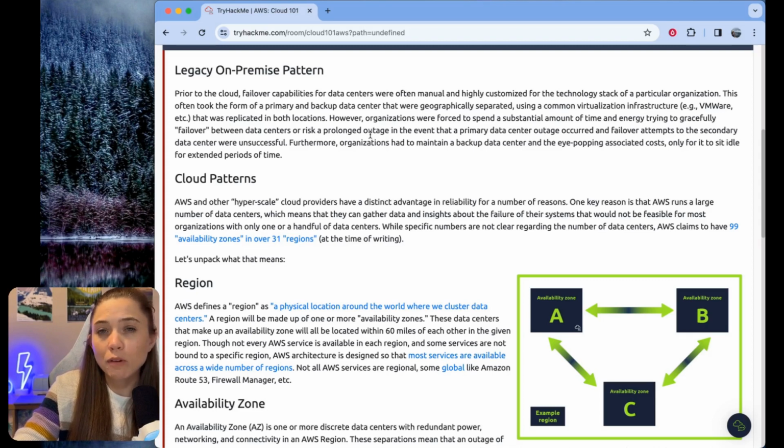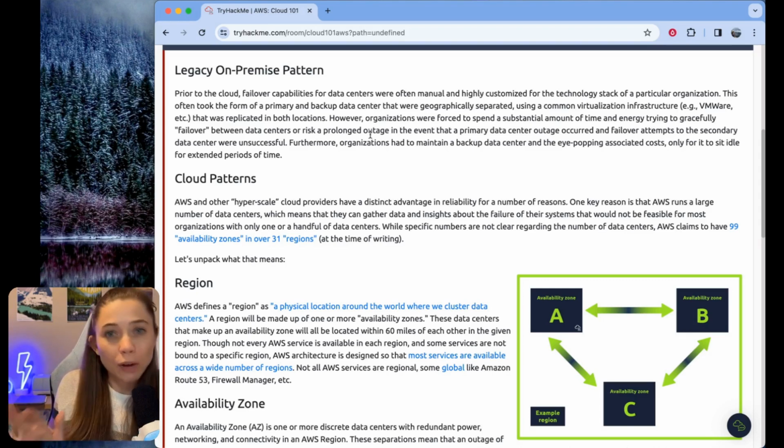This often took the form of a primary and then a backup data center that were geographically separated from each other. And this was very expensive for companies and took a lot of maintenance. It was hard to gracefully fail over between the two physical data centers. And there was always that risk of a prolonged outage, which is not good for your business objectives.